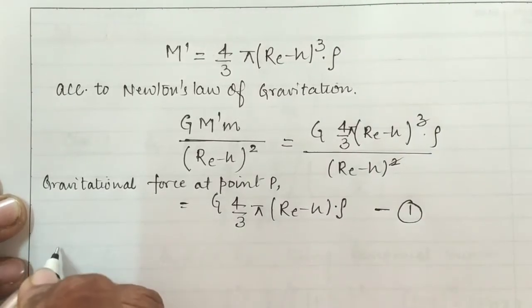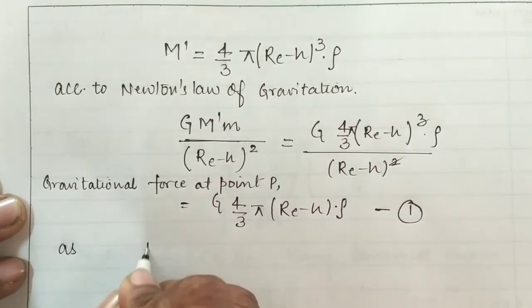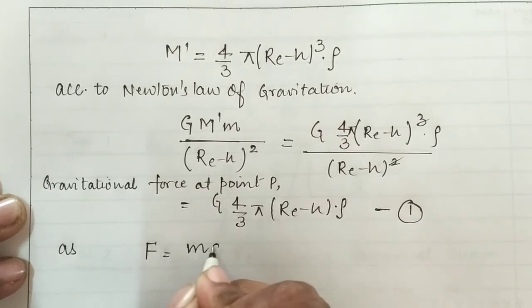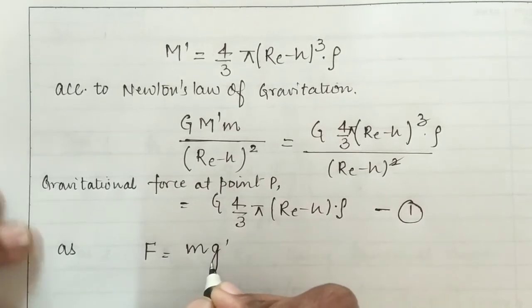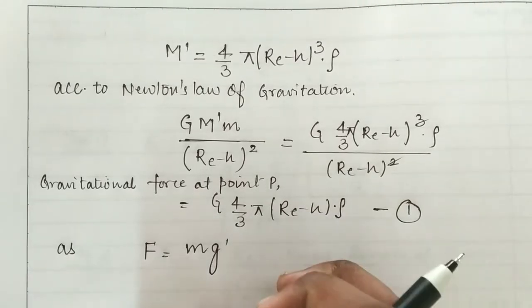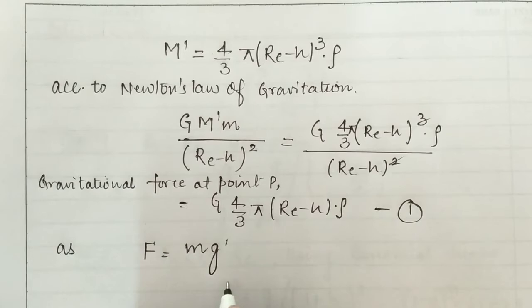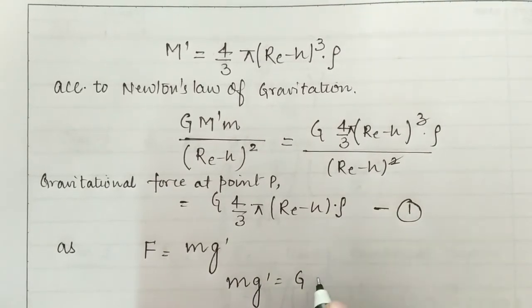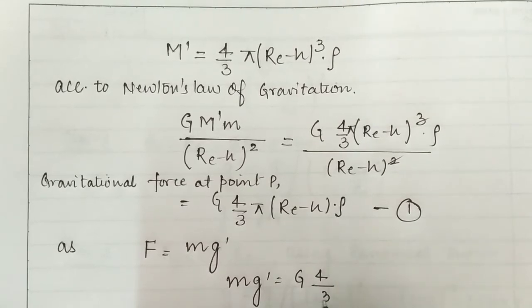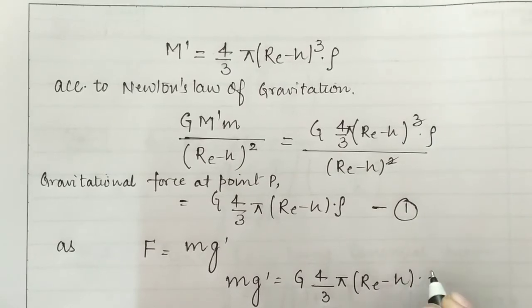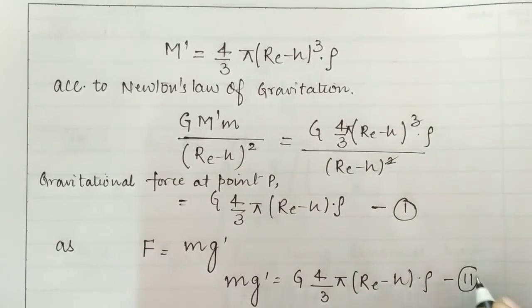The force applied to the body is exactly equal to the weight of the body, and the weight of the body is mg', because now the variation takes place in the gravity. We are going to compare these two. So we can write that mg' is equal to G 4/3 π (Re − h) into ρ. This is equation number 2.